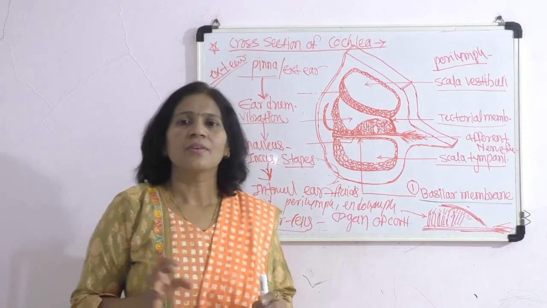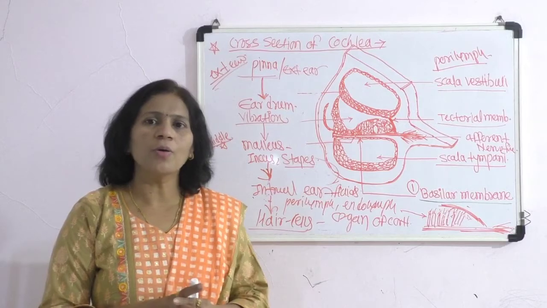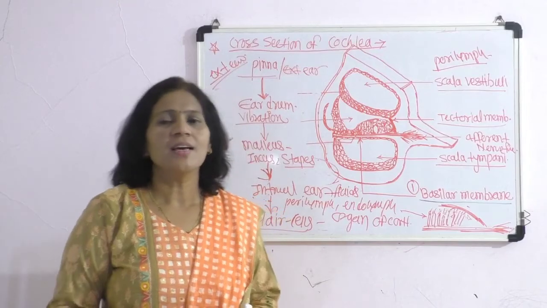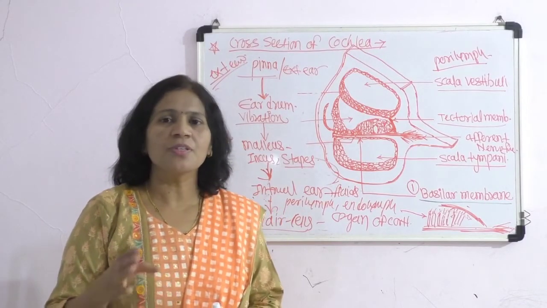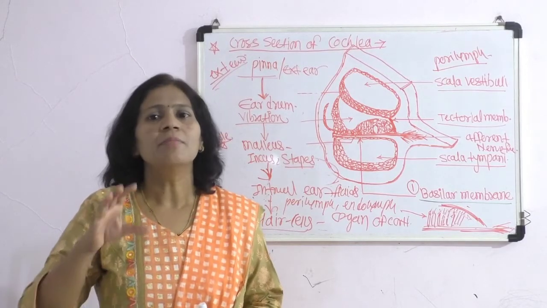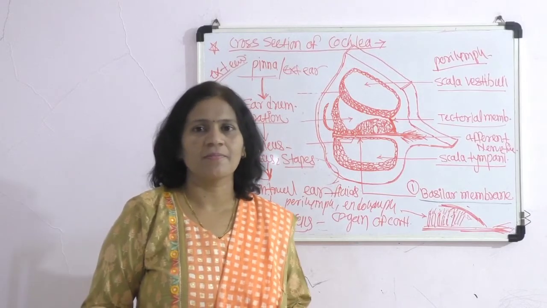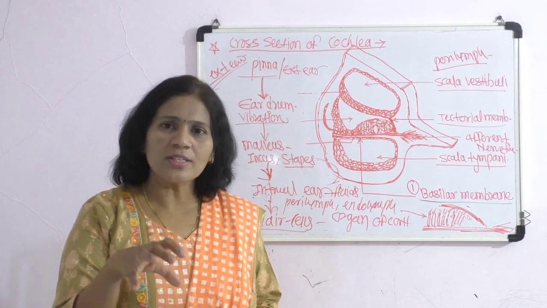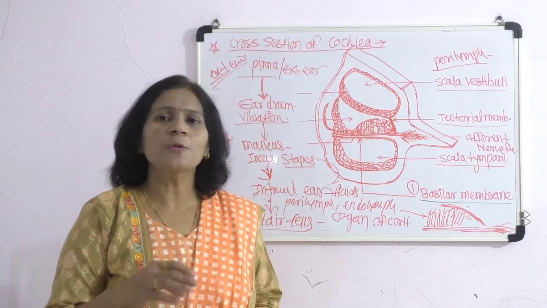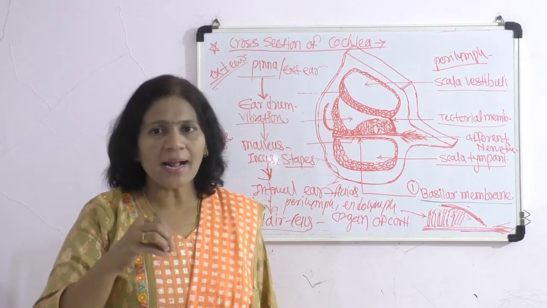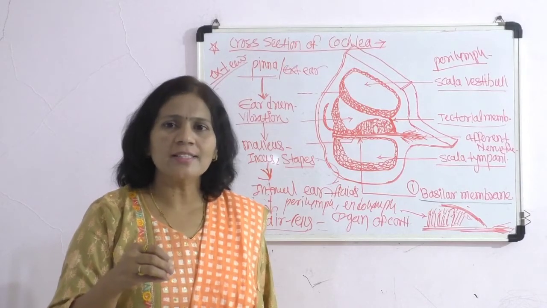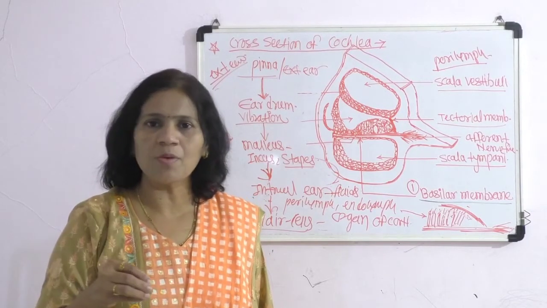So here we have concluded the ear as a sense organ, in which we have seen the structure of the ear, which is differentiated into three parts: external ear, middle ear and internal ear. The most important structures in the internal ear are the cochlea, related to the mechanism of hearing, and the vestibule, for maintaining the equilibrium of the body.